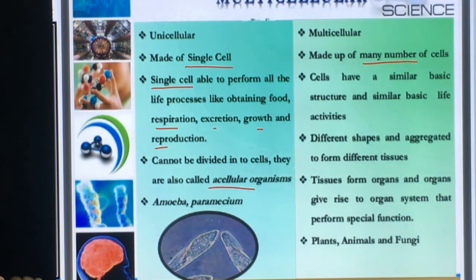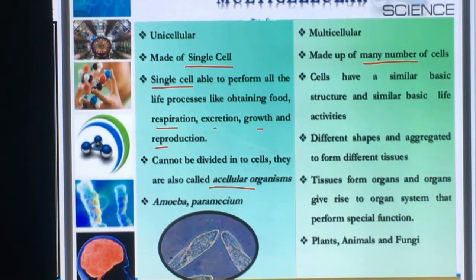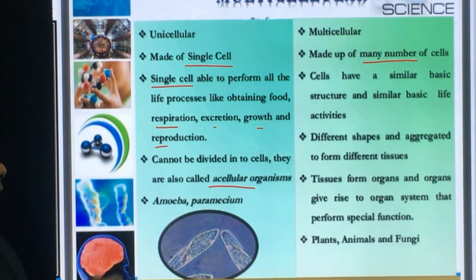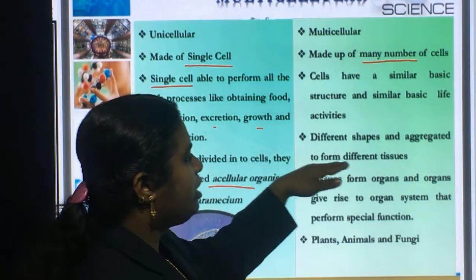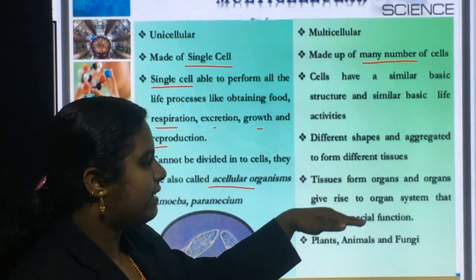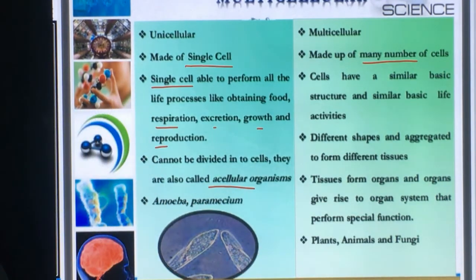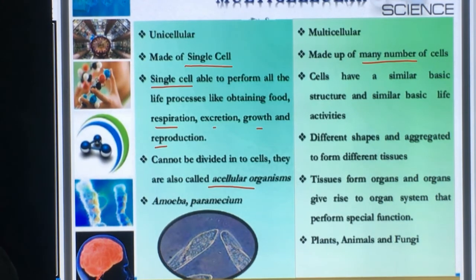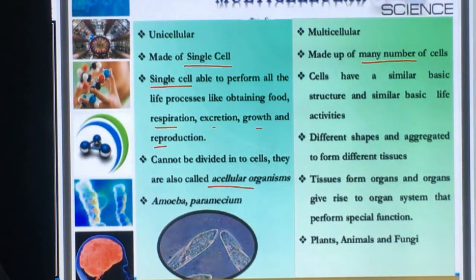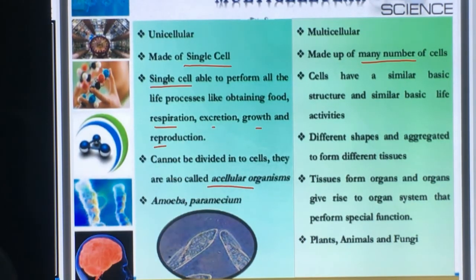Then in case of a multicellular organism, different cells are there. These different cells join together to form tissue. Tissues join together to form organ. Organs together form organ system. And different organ systems associate to form the entire organism. So the different shaped cells aggregate to form the different tissues. Then these tissues form organs, and organs give rise to organ systems, and these organ systems perform special functions. Examples are plants, animals, as well as fungi. So these are all termed multicellular organisms.